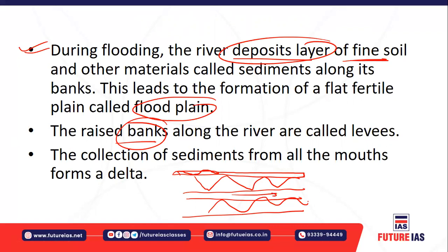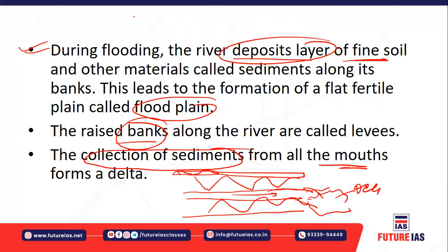When these rivers meet a water body, let's say the ocean, the river sheds its sediments in the form of a delta. So the sediments will ultimately be collected at the mouth. Let's say this river is flowing this way and ultimately forming the delta over here. So it is called a delta. Here you will have the mouth.